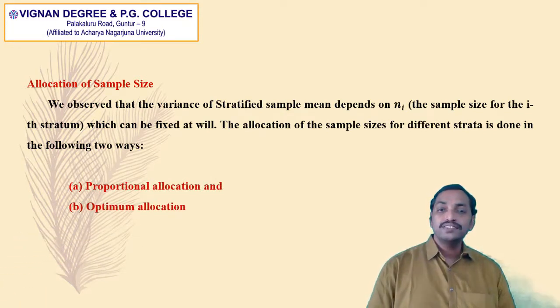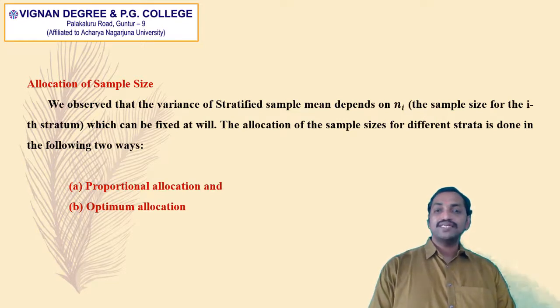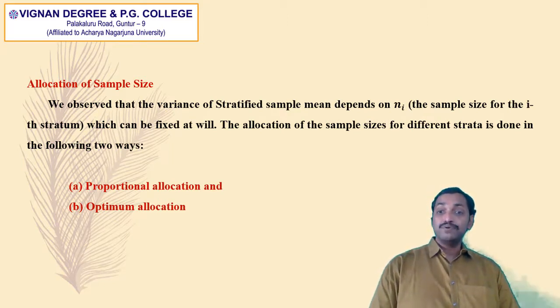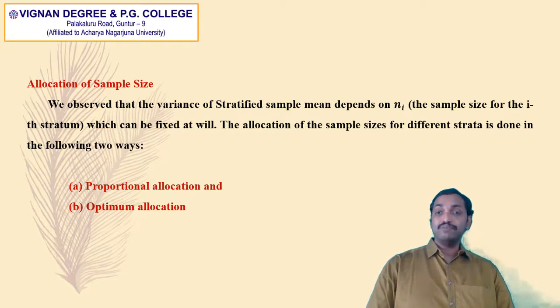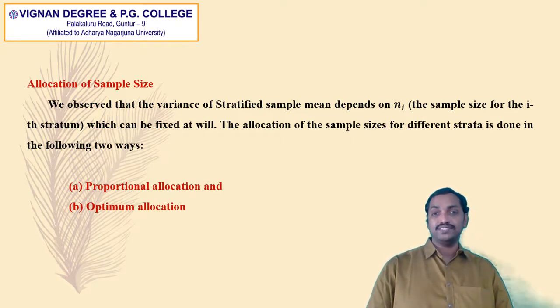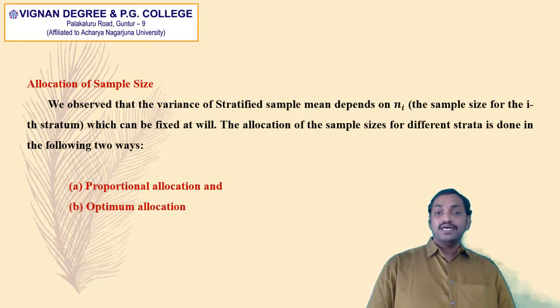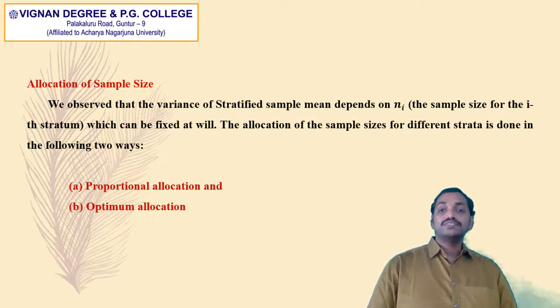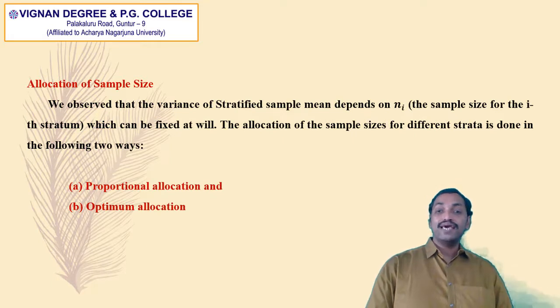Here in stratified random sampling we are selecting the sample from each stratum, that means each subgroup, so each subgroup will have a different sample size. So we need to allocate those sample sizes, which are very important in stratified random sampling. We can allocate them using either of these two methods: proportional allocation and optimum allocation.